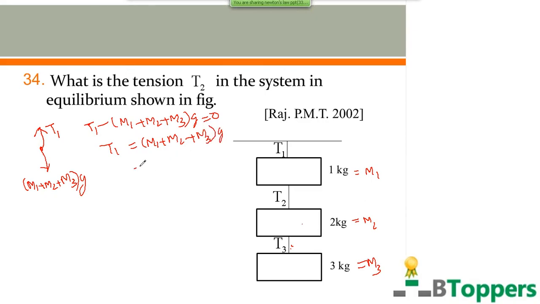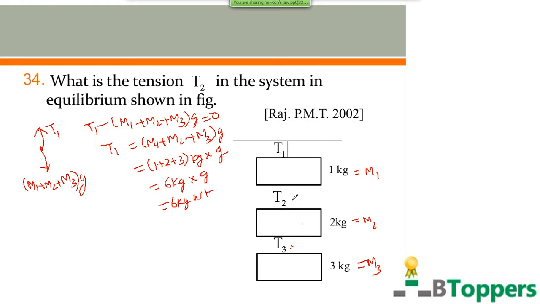Here M1 plus M2 plus M3 is 1 plus 2 plus 3 kg, into g, or 6 kg into g, or 6 kg force, or 6 kg weight. If you take g as 10 meter per second square, it will be 60 newtons.